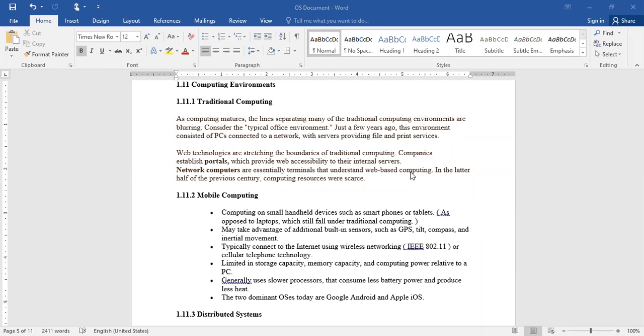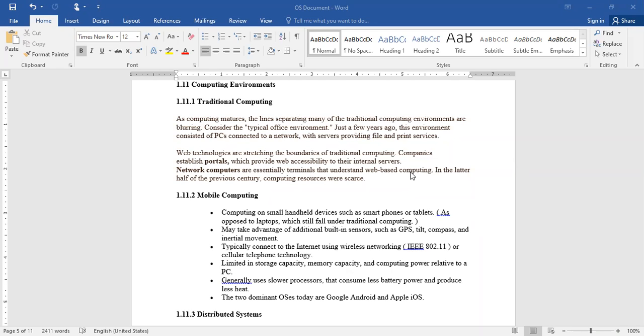All the systems available in the laboratory are connected with a network, and probably all these systems may be connected to a server. This is the environment that existed previously, in the olden days.